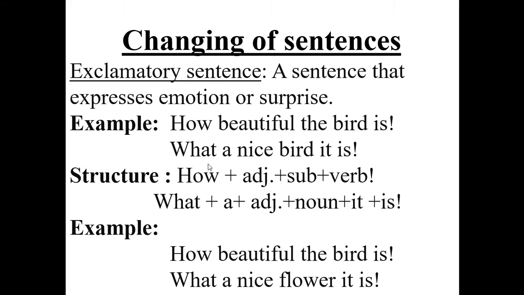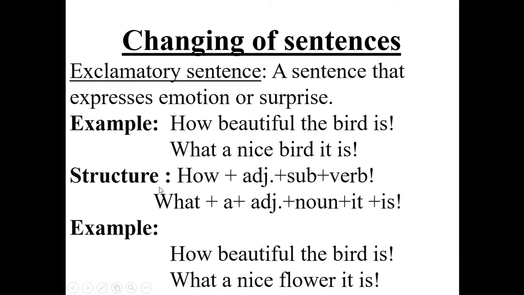Exclamatory sentence. Exclamatory sentence is a sentence that expresses emotion or surprise or pleasure or sorrow. So, a sentence that expresses emotion or pleasure or sorrow or surprise is called exclamatory sentence. For example, how beautiful the bird is. What a nice bird it is. These two are very nice and good examples of exclamatory sentence.